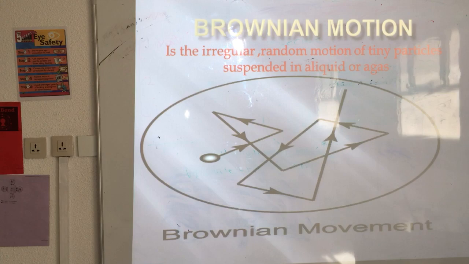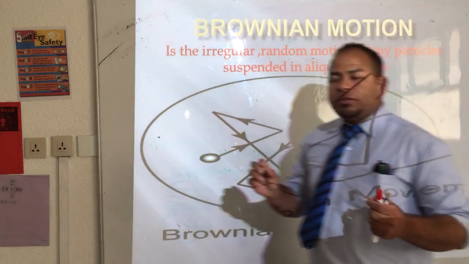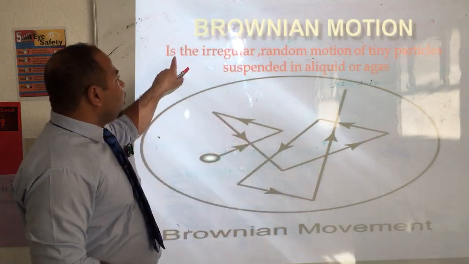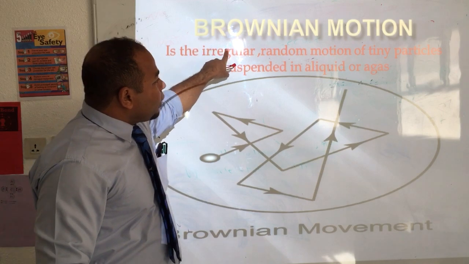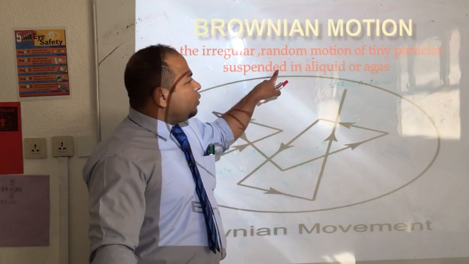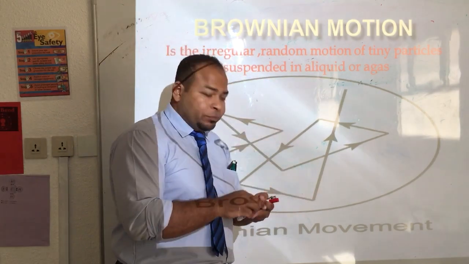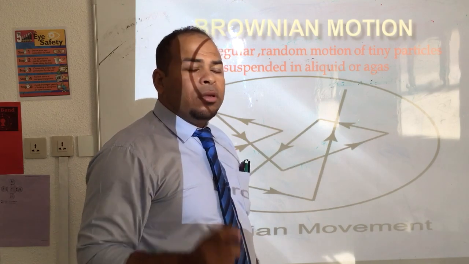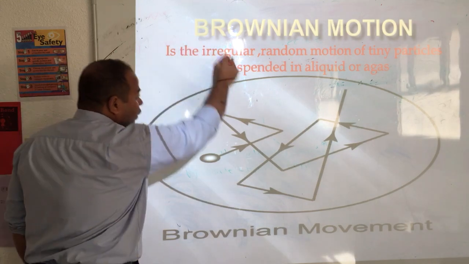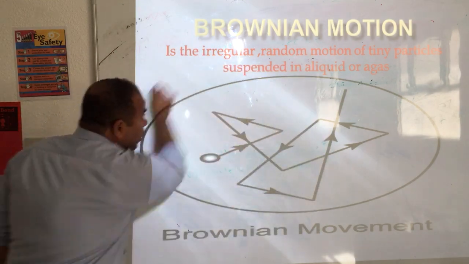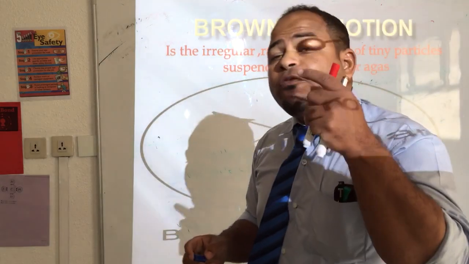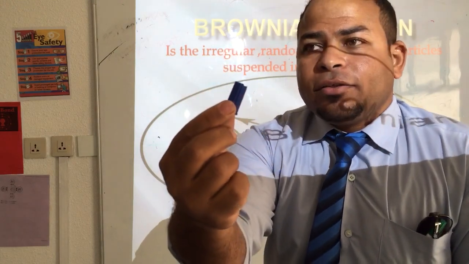Brownian motion. The simplest definition for Brownian motion is the irregular random motion of tiny particles suspended in liquid or gas. If these are tiny particles, and they move from here to there, then down, then like that, this is called Brownian motion. A movement of tiny particles.